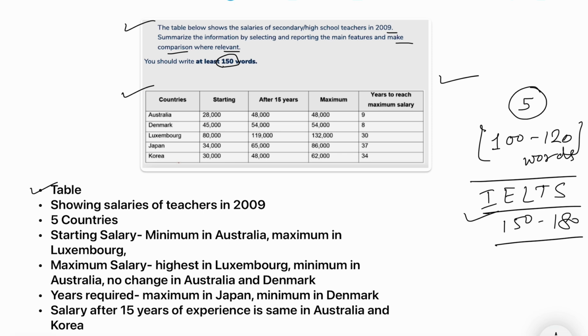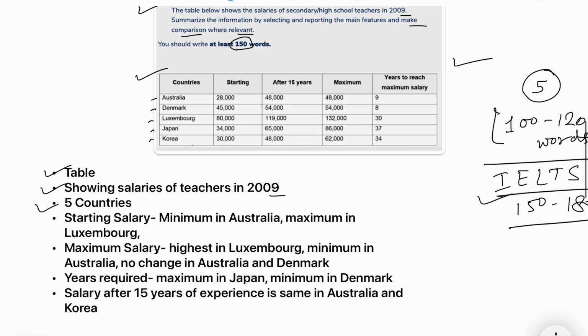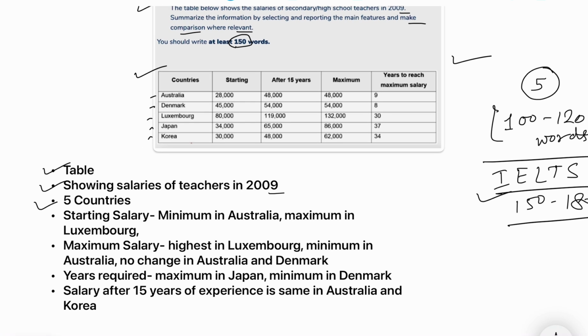So first, this is a table. What it is showing is given in the question. This is showing salaries of teachers in 2009. How many countries are mentioned? 1, 2, 3, 4, 5. 5 countries have been mentioned in this table. Now we are to study the table.